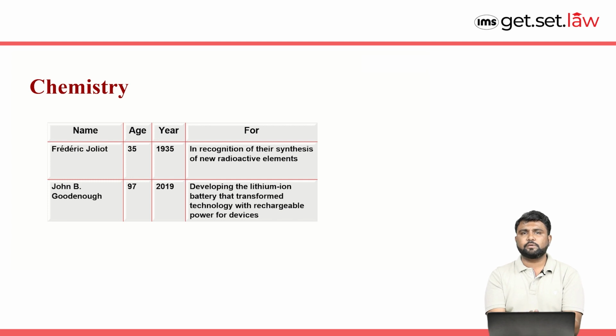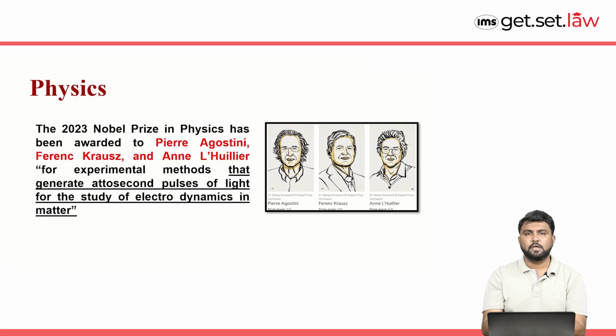So if you are talking about chemistry, the youngest one is Frederick Joliot. He received the Nobel Prize in chemistry at the age of 35 years, and the oldest one to receive the Nobel Prize in chemistry is John B. Goodenough. So let's discuss the second Nobel Prize that is given in the field of physics.